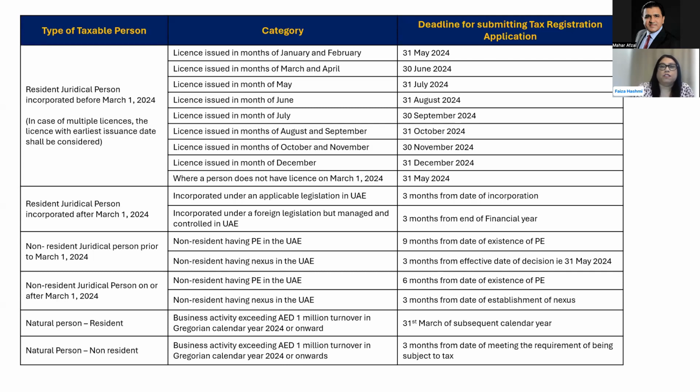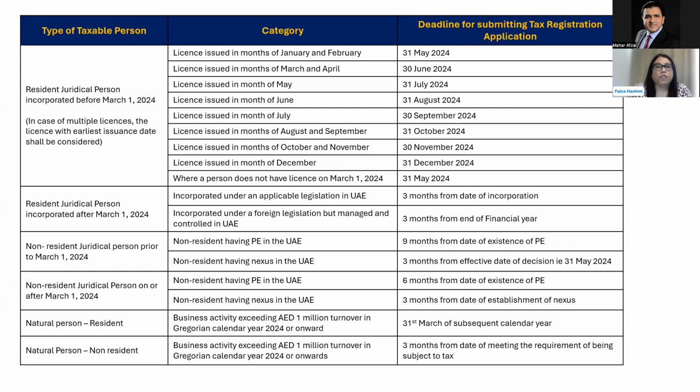What is important is the month and the date of the trade license. I know it may seem that a company which was formed 10 years ago, maybe in May, and a company which is newly formed should have different deadlines, but this is what FTA has chosen to do. So if you have a trade license which has a month of, say, July, then you will be looking at the deadline according to that and will ignore the year.